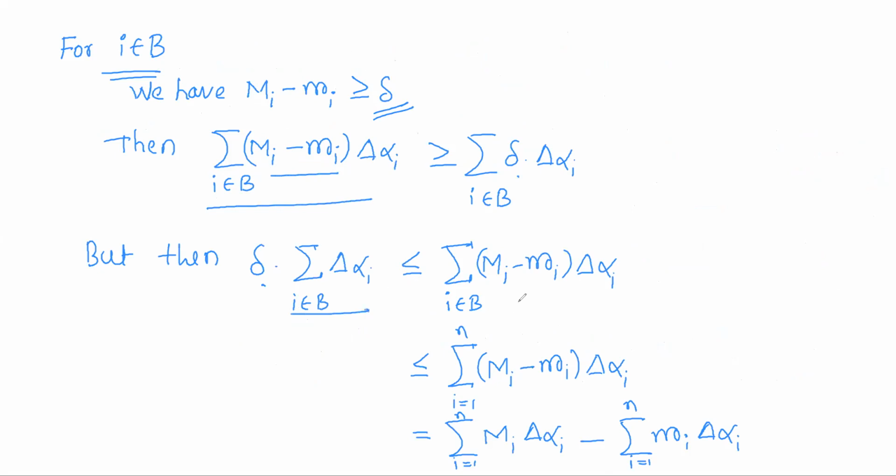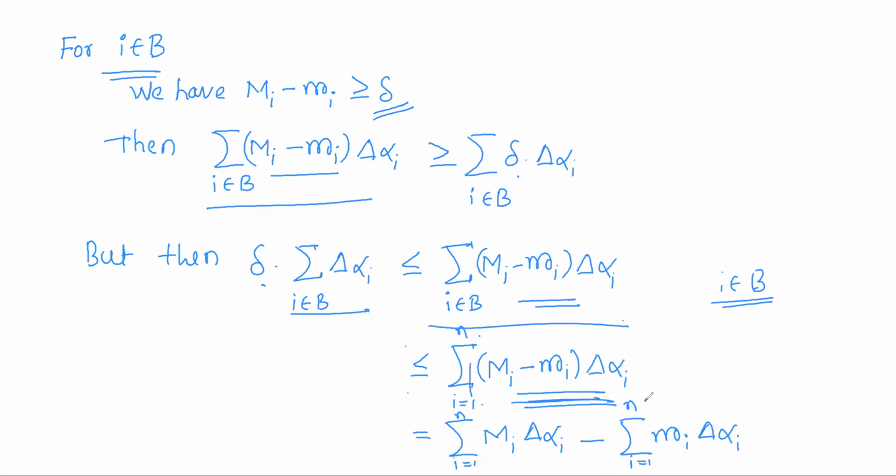This summation will be less than or equal to this one. Once again, this summation is running only over the indices in B. Now add the remaining indices which are in A also, so you get the complete set from 1 to n. As we are adding extra non-negative terms, this summation will be less than or equal to this summation.